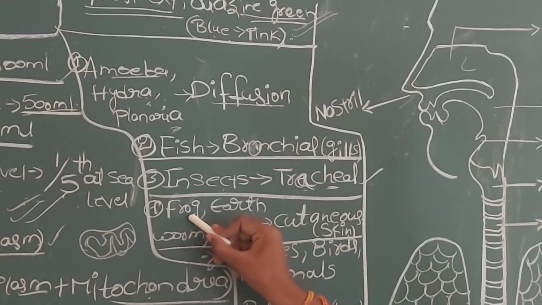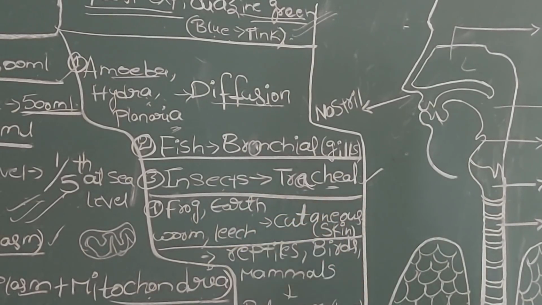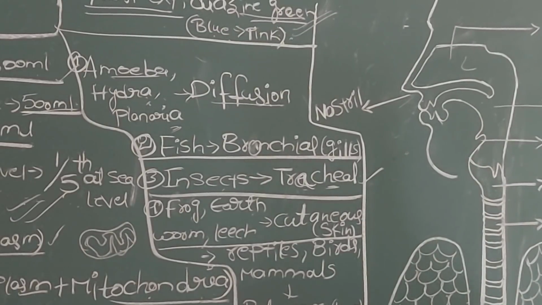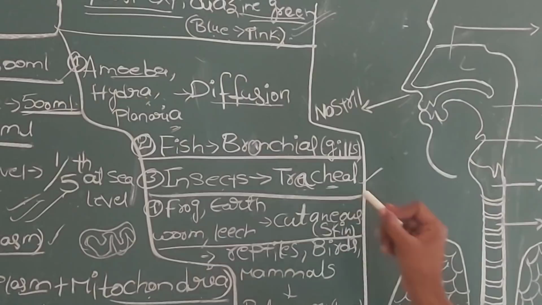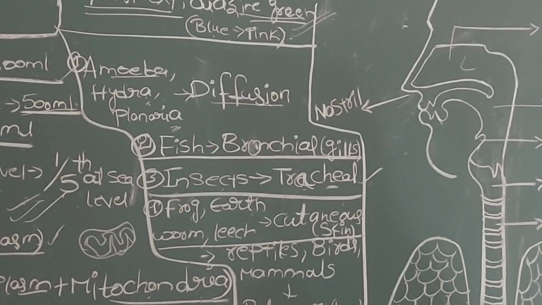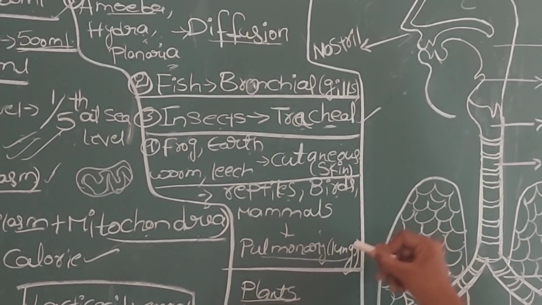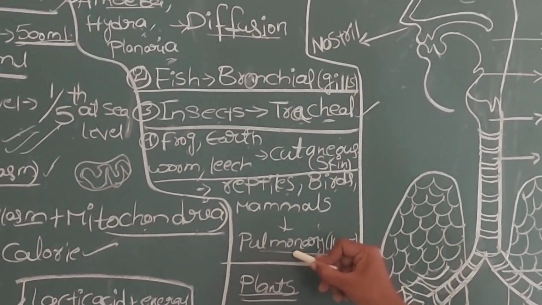In animals like frog, earthworm and leech, gas exchange takes place through the skin. Such type of respiration we call cutaneous respiration. But all reptiles, all birds, and mammals including humans have well developed respiratory organs known as lungs. So the respiration we call pulmonary respiration.